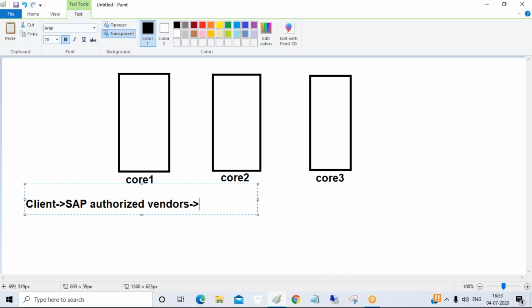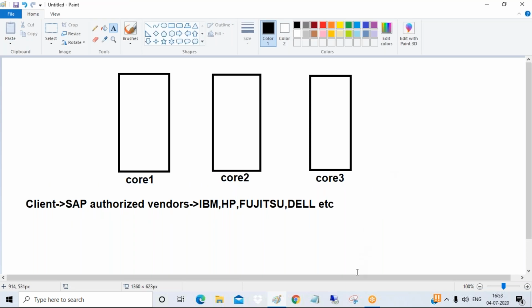Whatever HANA hardware you need, you must purchase from specific vendors certified by SAP, like IBM, HP, Fujitsu, and Dell. So you need to purchase your hardware from these vendors itself.